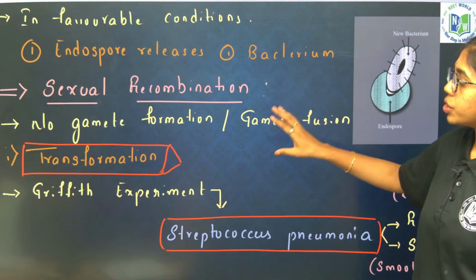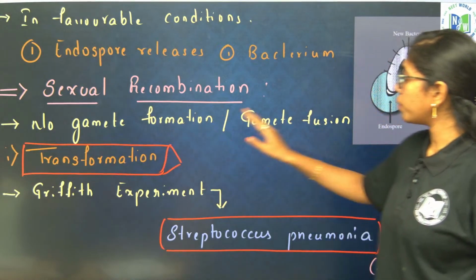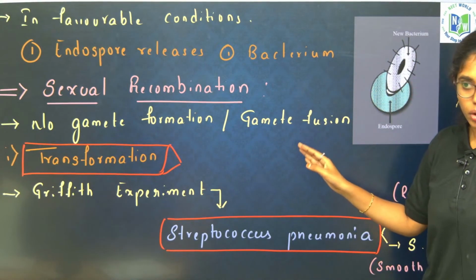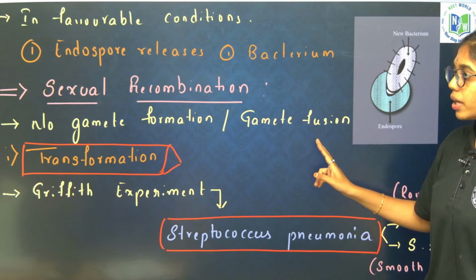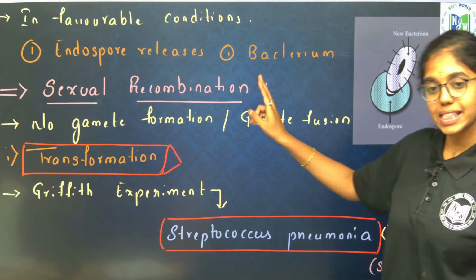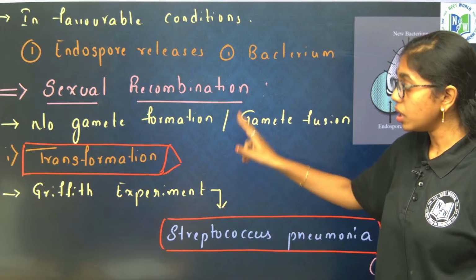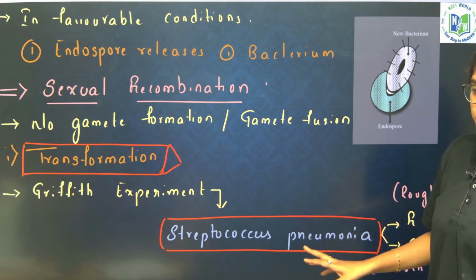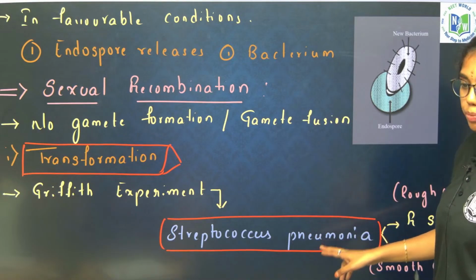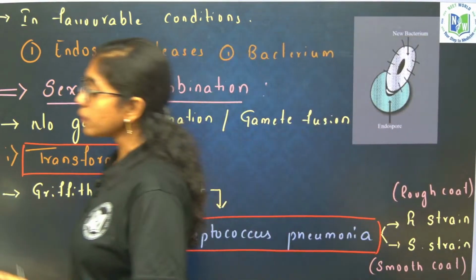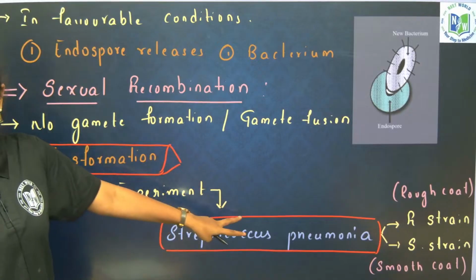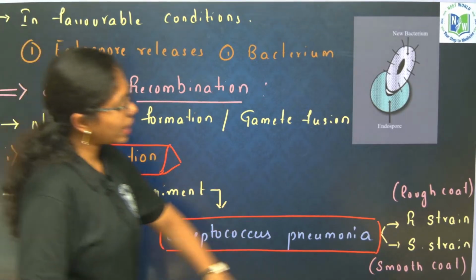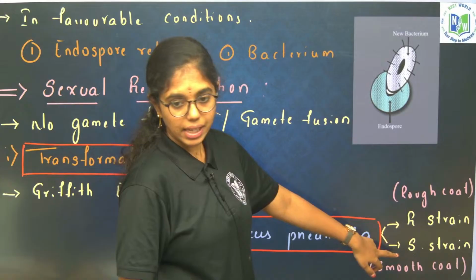Sexual recombination does not involve gamete formation or gametic fusion, that is why we call it sexual recombination. The first type is transformation, which is proved by Griffith's experiment on the model organism Streptococcus pneumoniae. You have to know two strains of Streptococcus pneumoniae: one is the R strain and the other is the S strain.